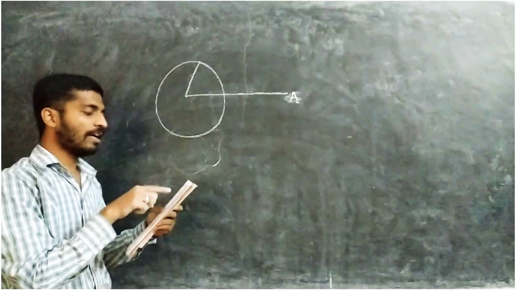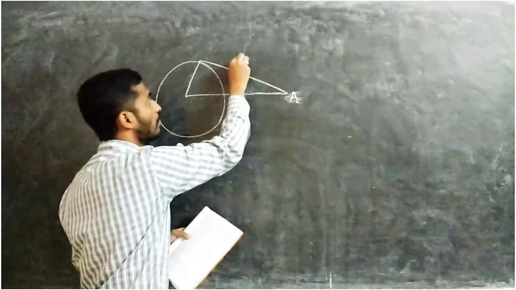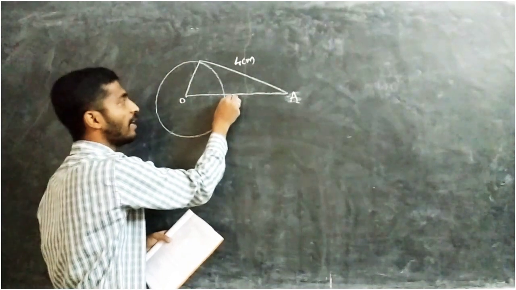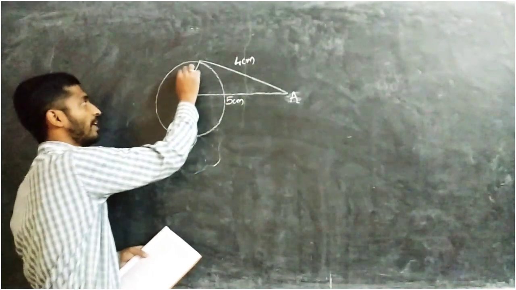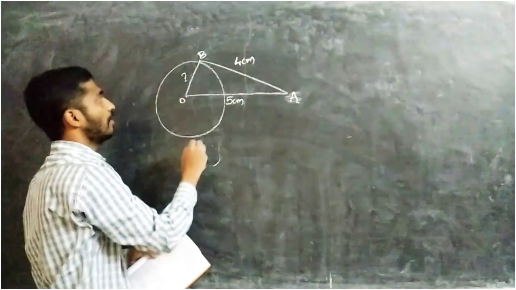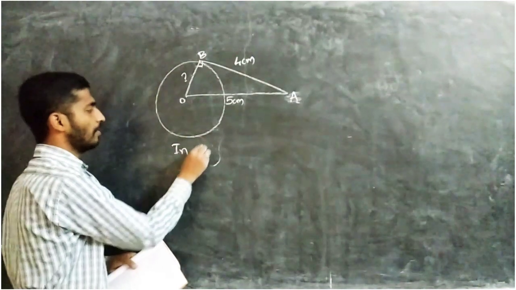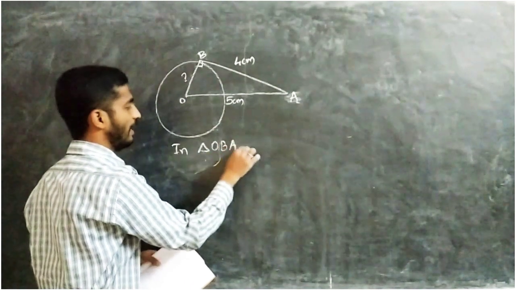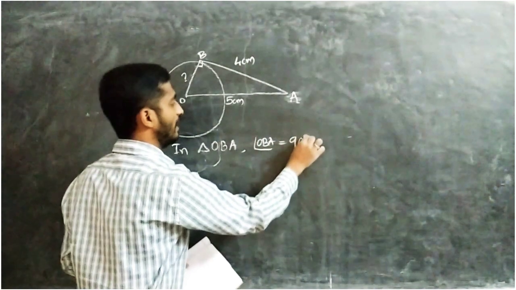But they gave the length of the tangent. So this tangent length is 4 centimeters. That point A is how many centimeters away? 5 centimeters away from the center. So now we have to find this radius. So let's take the point of contact as B. Okay. So here it is making 90 degrees. So in triangle OBA, angle OBA equal to 90 degrees.